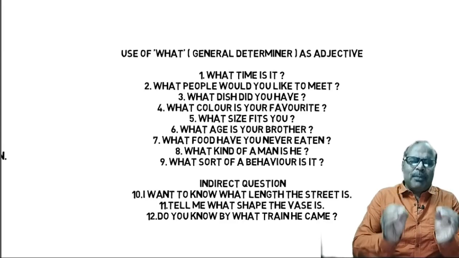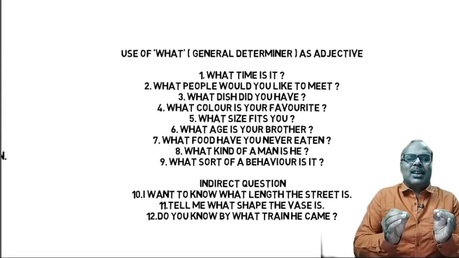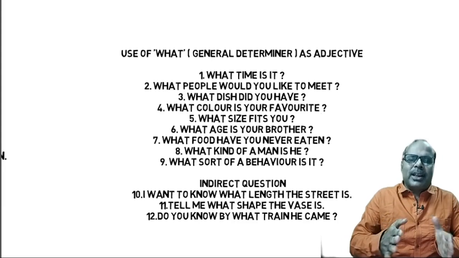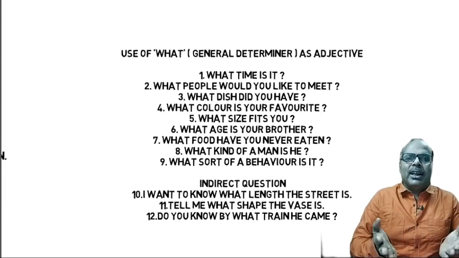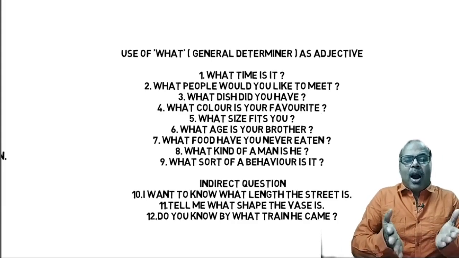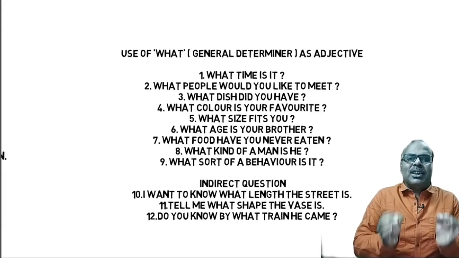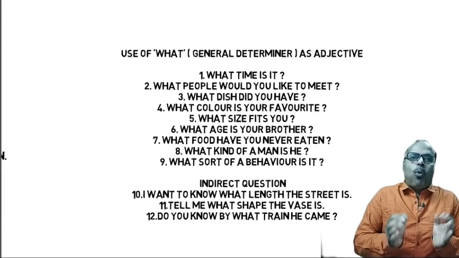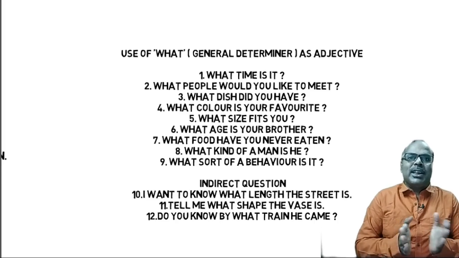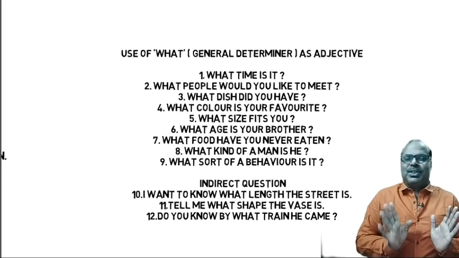So what can be used as an adjective in a direct question and even in an indirect question. Now I have written here general determiner. Actually, what does not give us any option, which gives.